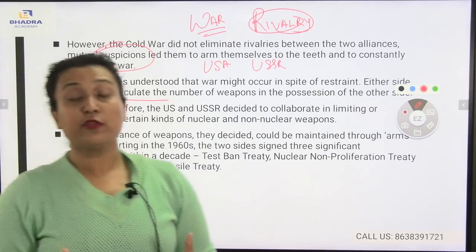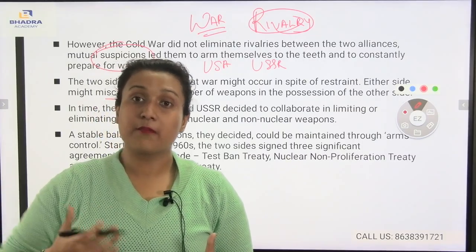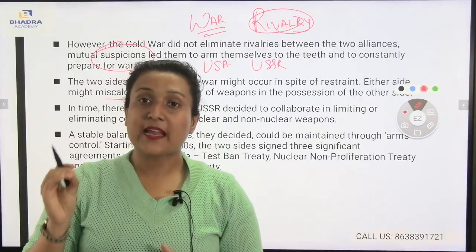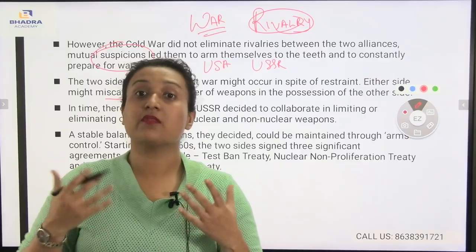Now, most of the countries were suffering mentally due to war. As a result, the USA and USSR entered into a treaty, which means arms control.